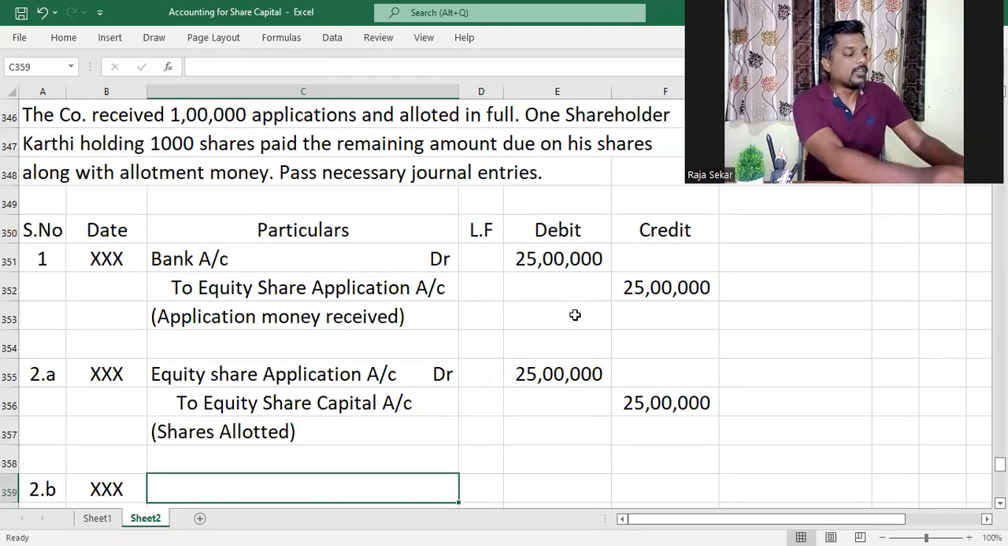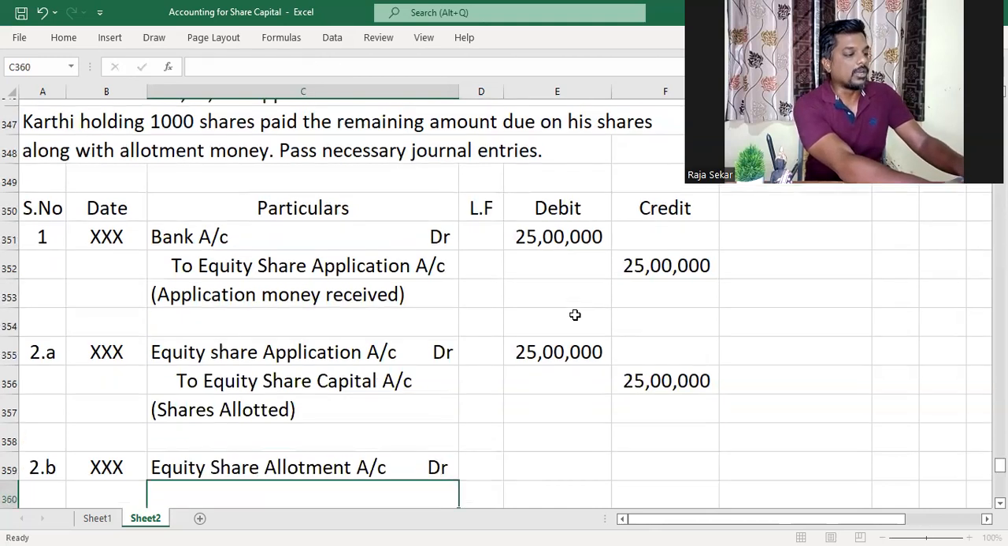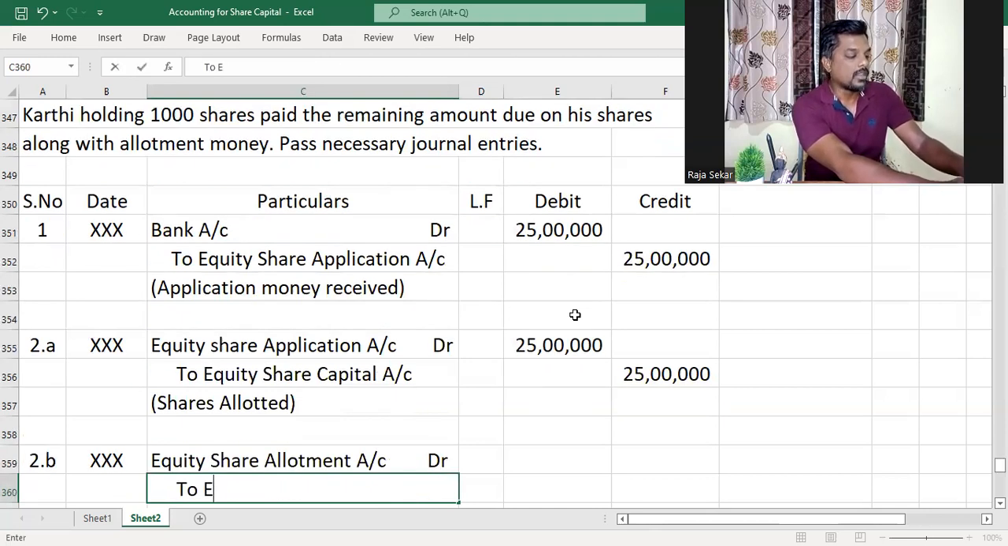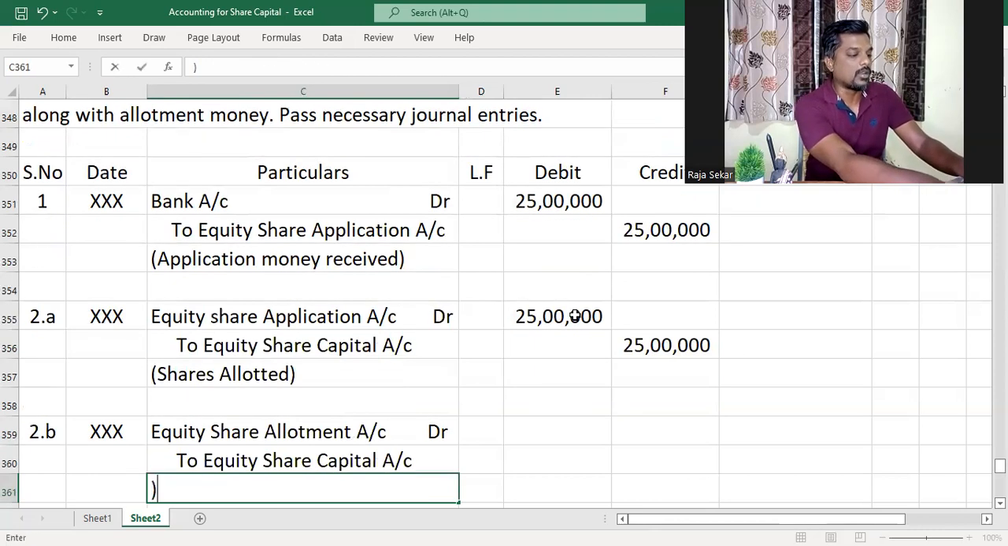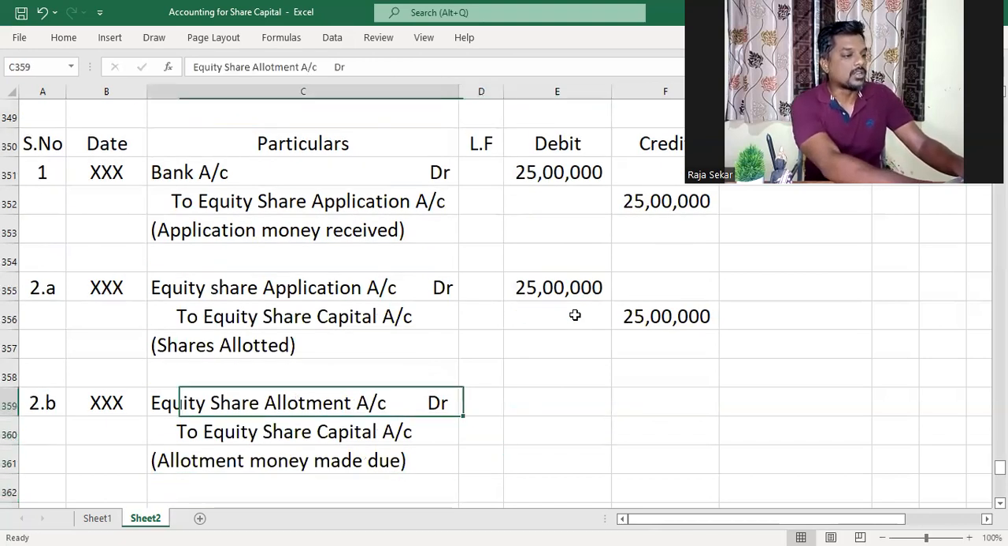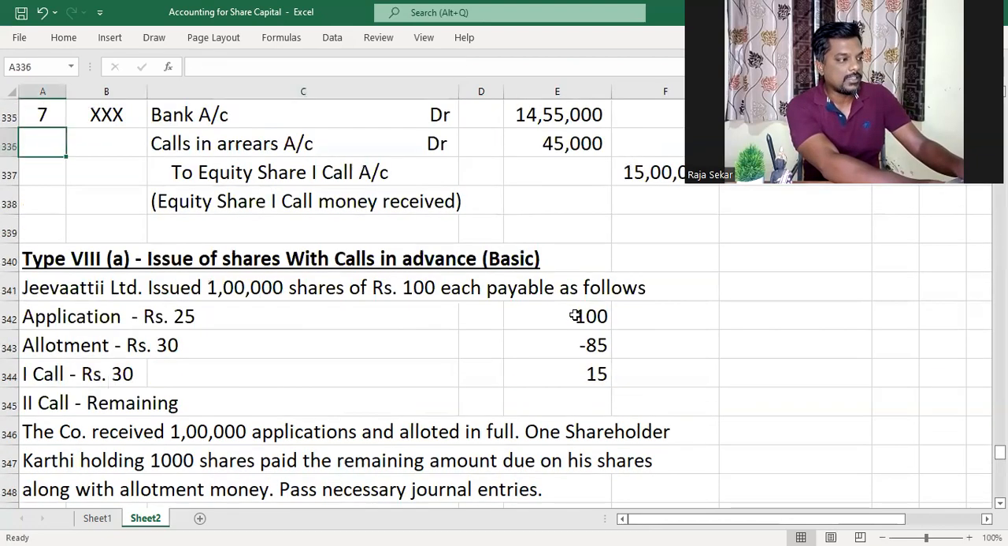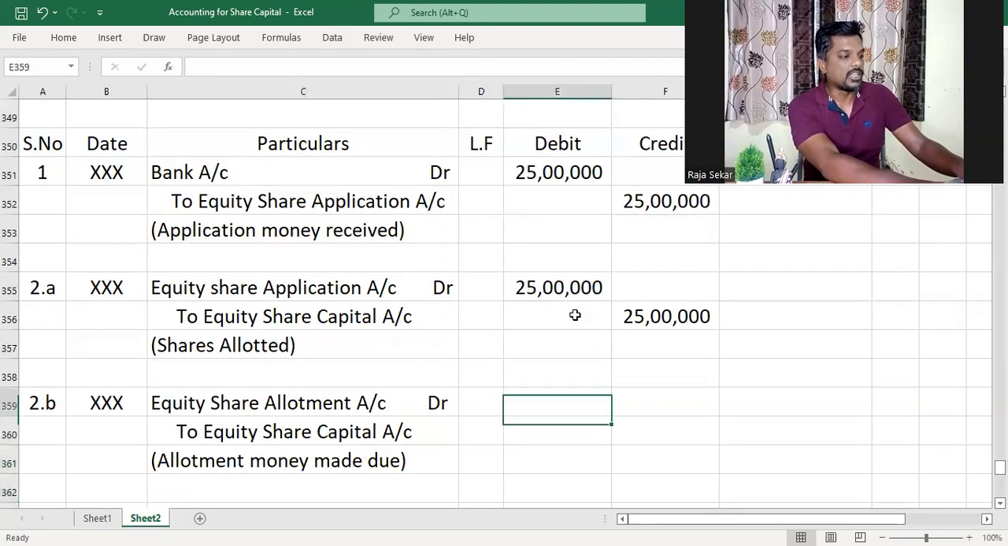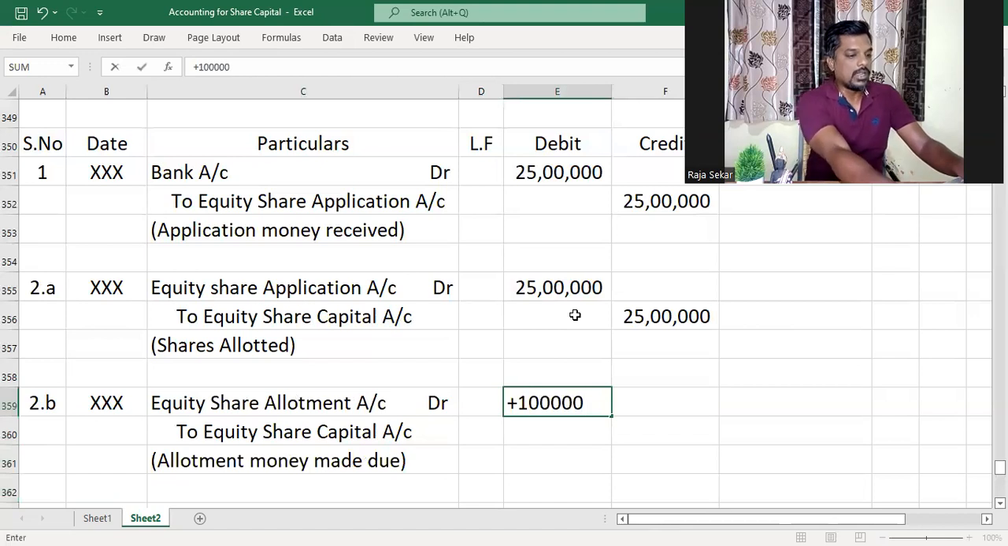And then we would make the allotment money due, as there is no abnormal situation here also. We'll make the allotment money due on the number of shares allotted multiplied by the amount due per share as allotment money. The journal entry would be equity share allotment account debit to equity share capital, allotment money made due. So how much is that, my dear children? From the problem we understand allotment money is 30 per share, so that will be 1 lakh into 30, which is 30 lakhs.